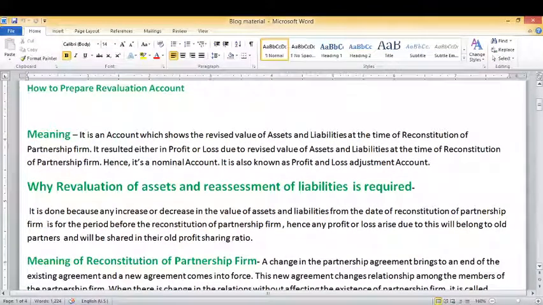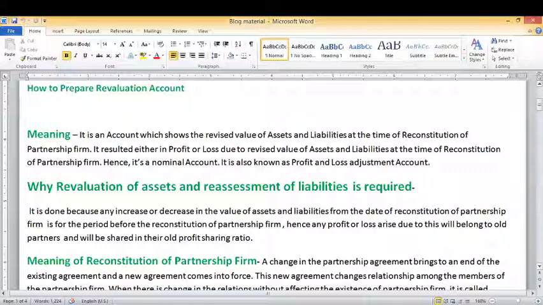Why is revaluation of assets and reassessment of liabilities required? Why is it required to reassess the values of assets and liabilities at the time of reconstitution of the firm? It is done because any increase or decrease in the value of assets and liabilities from the date of reconstitution of partnership firm is for the period before the reconstitution of partnership firm.